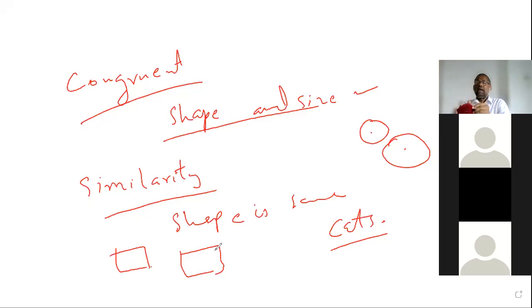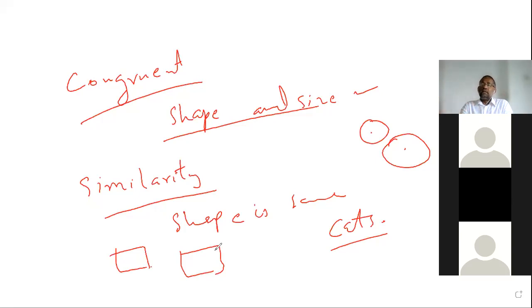But be careful. My question here: two circles are here. Do you think they are similar? Yes. Why? Yes, sir, it is congruent.